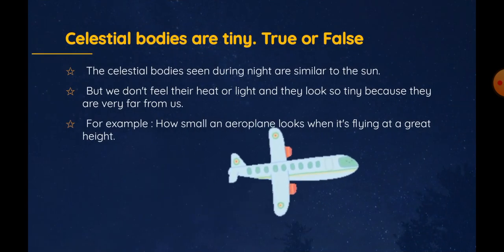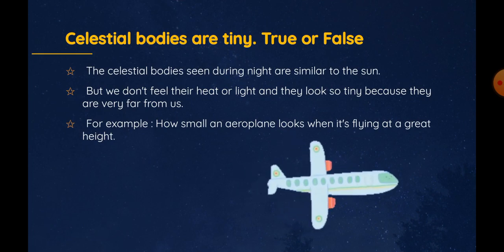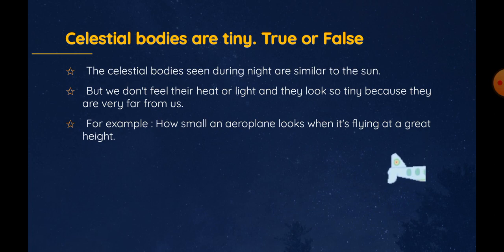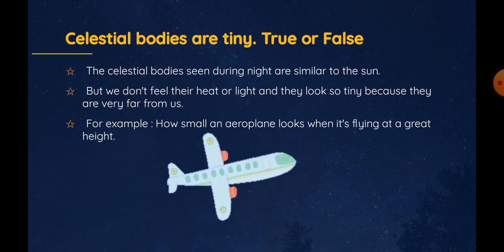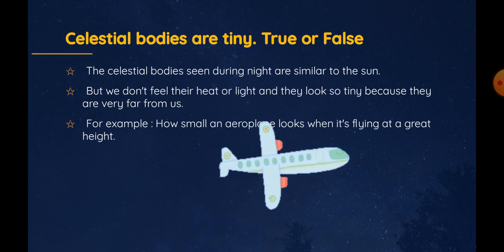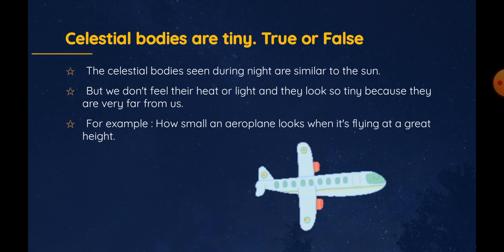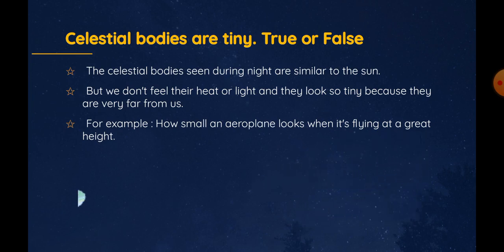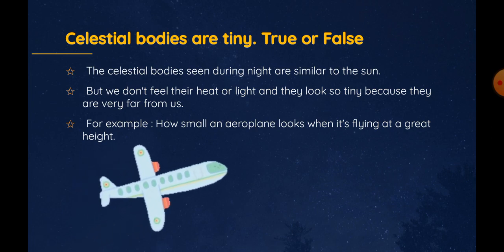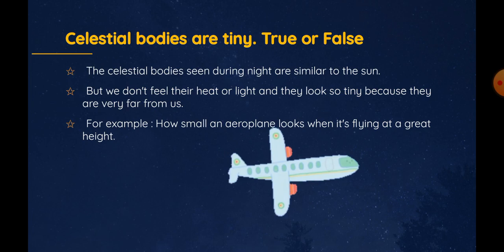Celestial bodies are tiny. Now you tell me, true or false? Okay, the answer is false because the celestial bodies seen during night are similar to the sun, but we don't feel their heat or light, and they look so tiny because they are very far from us.